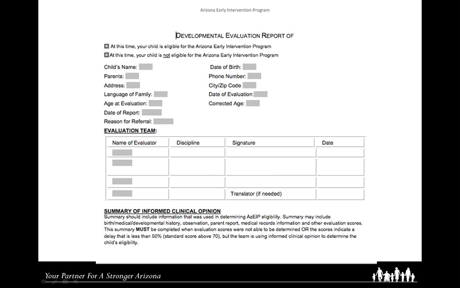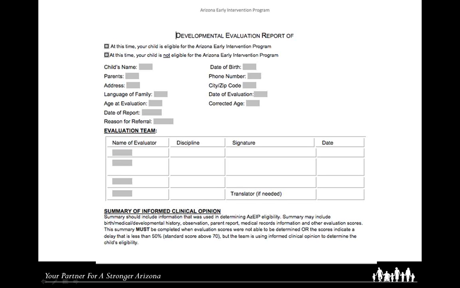Evaluation information is documented on the AZIP report form, not on IFSP pages. The purpose of evaluation data is to determine a child eligible or not eligible for AZIP. An evaluation instrument must be used with all children needing an evaluation.